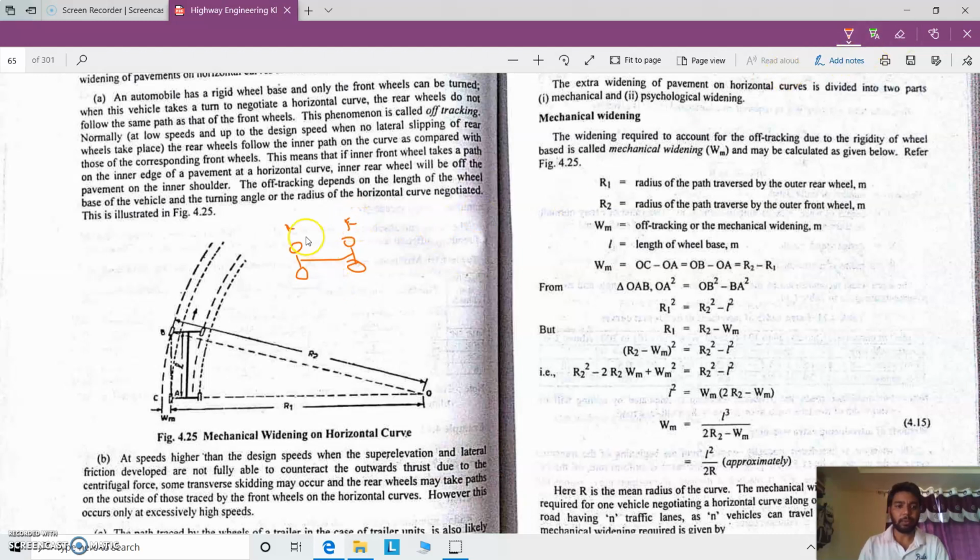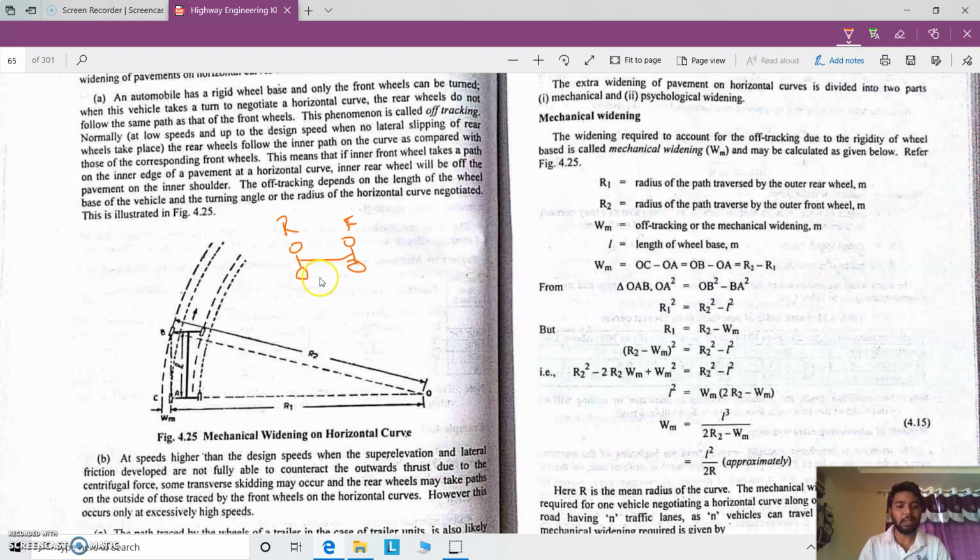So the connection between the rear wheel and the front wheel is rigid.